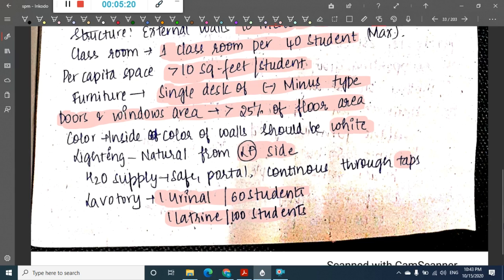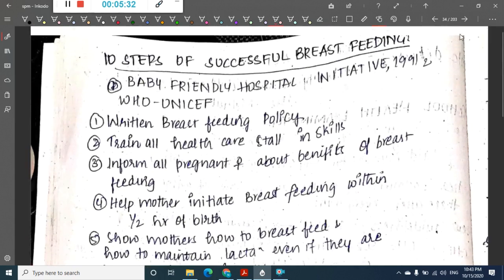The color of the walls should be white. Lighting should be from the left side. Safe water should be from the taps, and there should be one urinal for 40 students and one latrine for 100 students. That is about the school health environment.